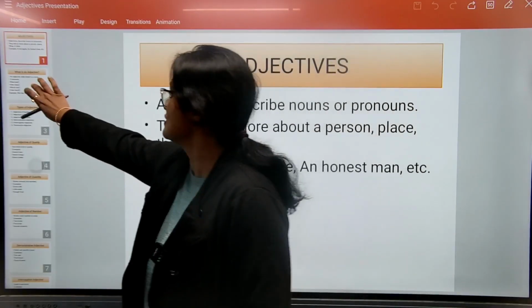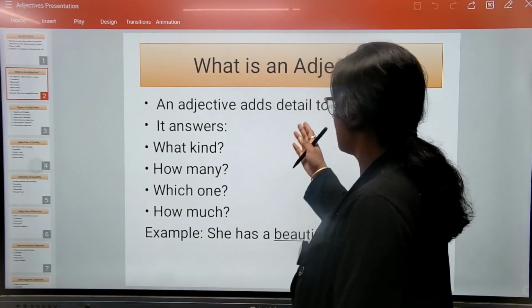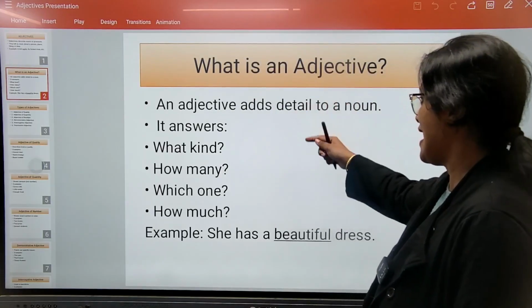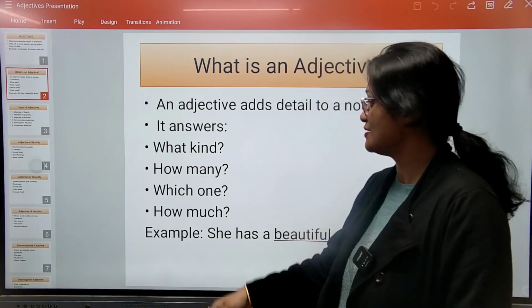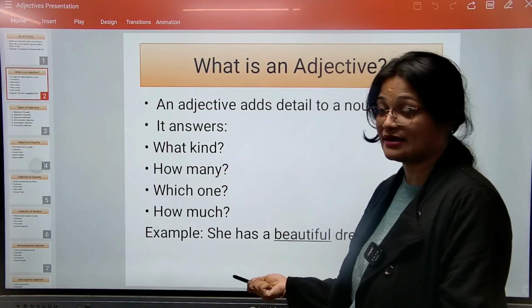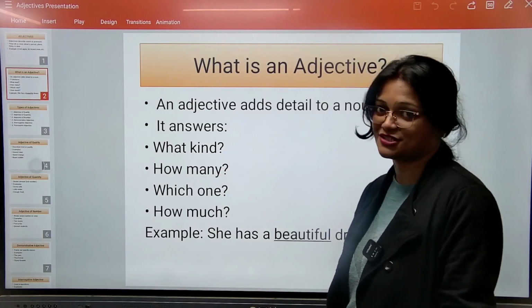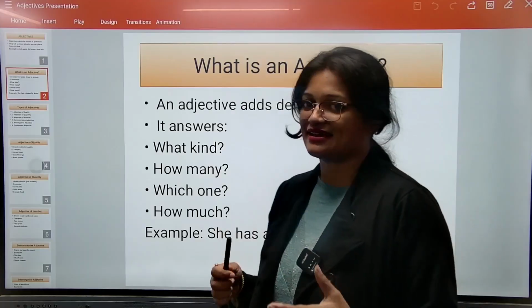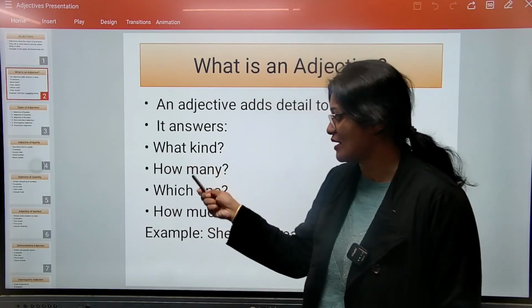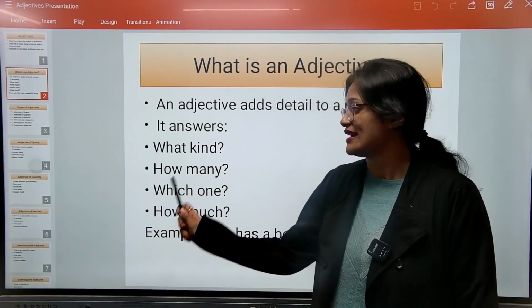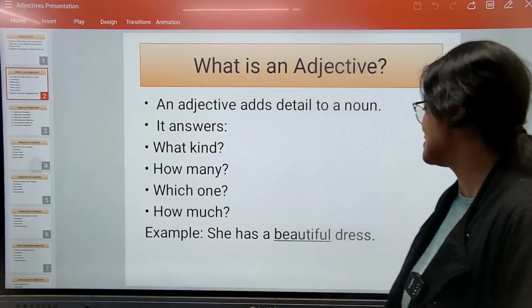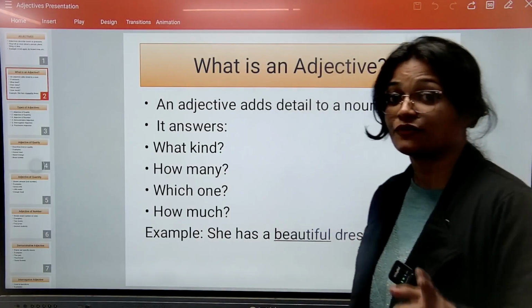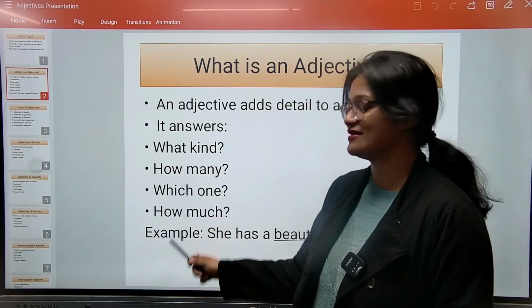An adjective basically adds details to a noun. It will always answer what kind, how many, which one, how much. If you can answer any one of these types of questions, that means you are answering in adjectives. See, she has a beautiful dress. Which dress? Which one?